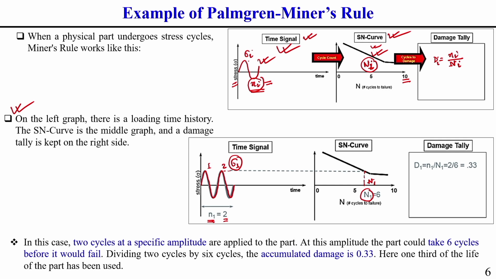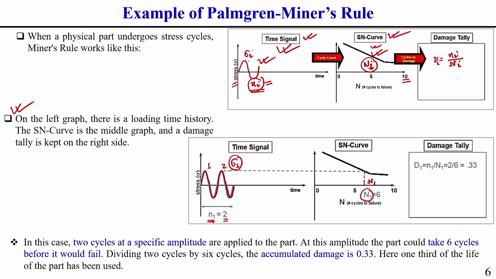I have already shown in the previous lecture how to find fatigue life using the SN curve. If fatigue life is given, then we can also find the fatigue stress. So, if only this sigma 1 is applied to this structure, what should be the fatigue life?